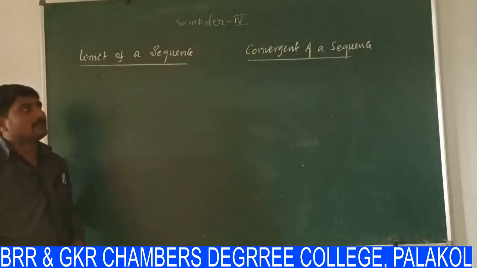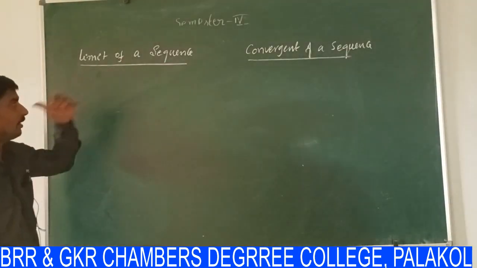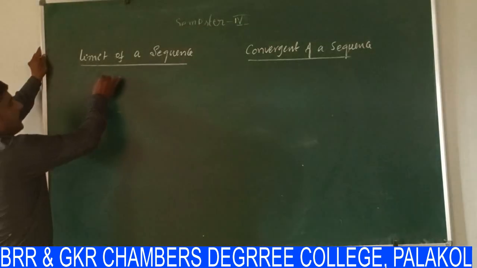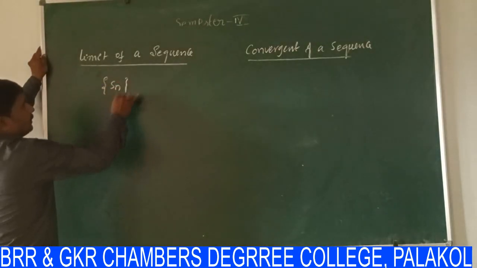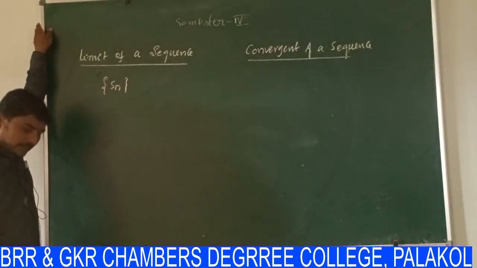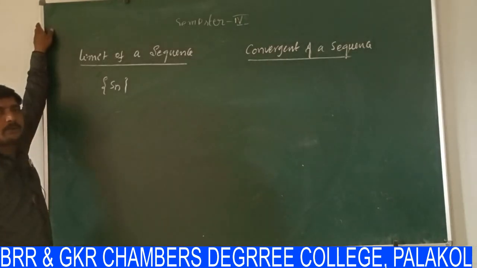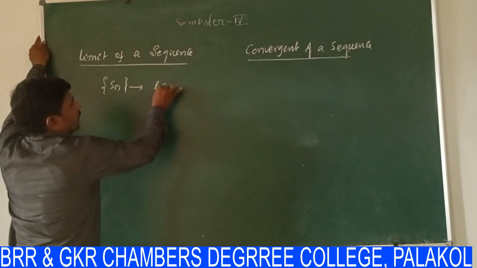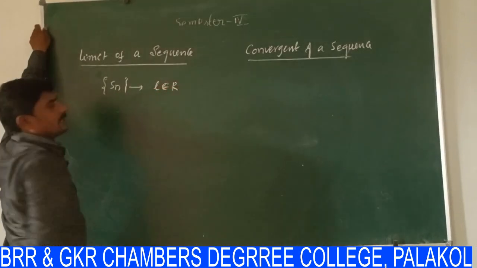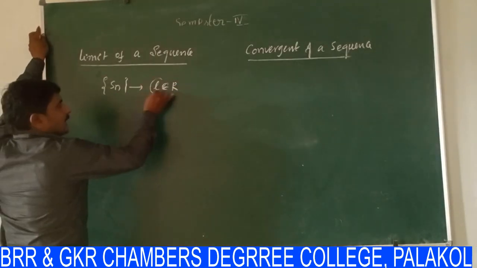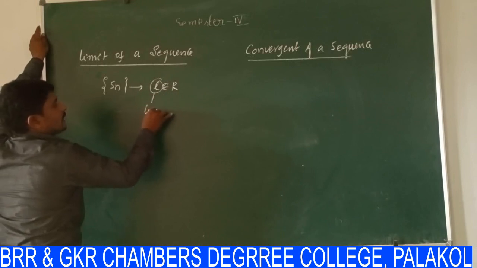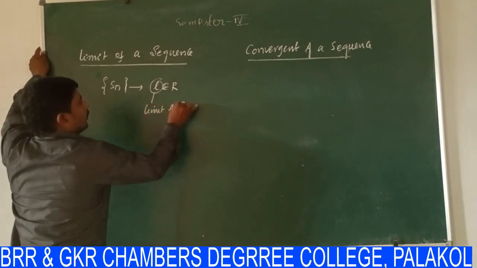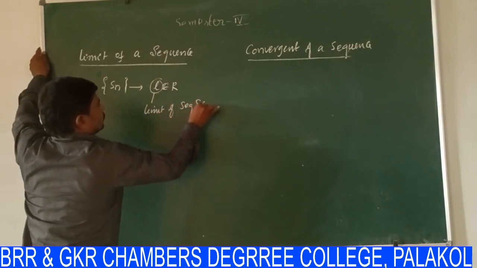So now we see the definition of limit of a sequence, similarly convergence of a sequence. For the limit of a sequence, first you take some sequence Sn. Sn is any sequence of real numbers. We are discussing only sequences of real numbers. This is a sequence and L belongs to R. What is L? L is a real number. And this L is said to be the limit of sequence Sn.